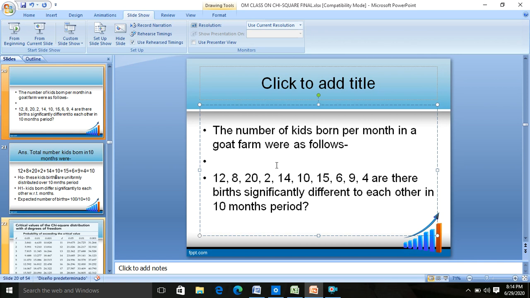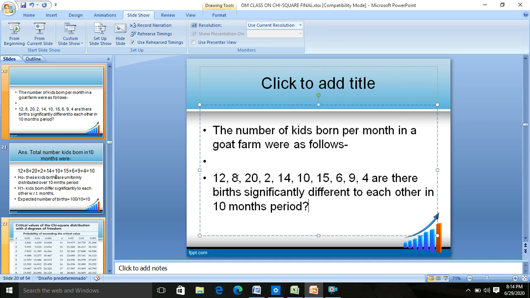It means we have to see whether there is significant difference with respect to the birth. Ideally, what should have been the birth? If I say that there is no effect of month, they all should have been equal. Birth of kids per month in the farm.